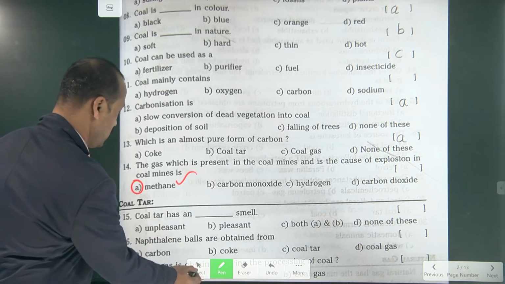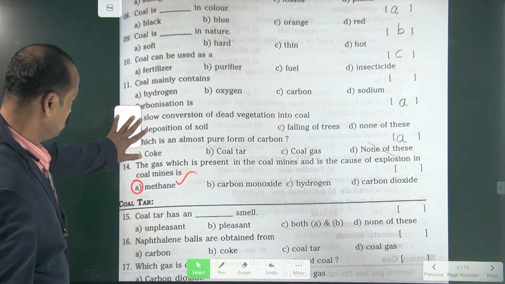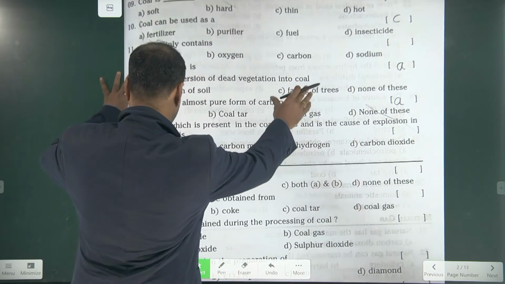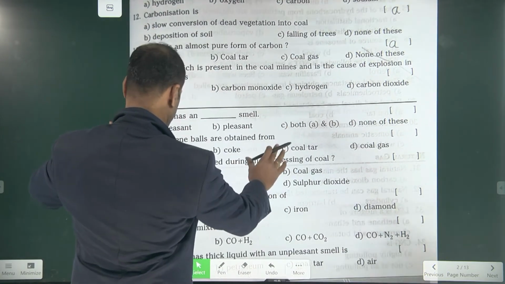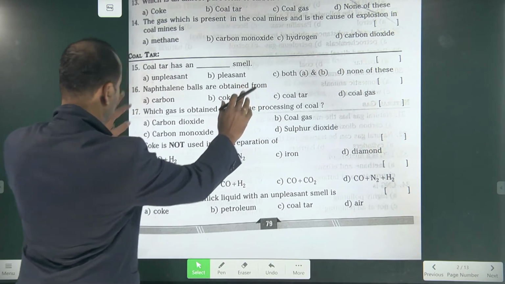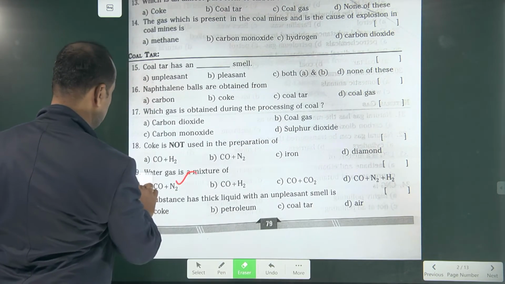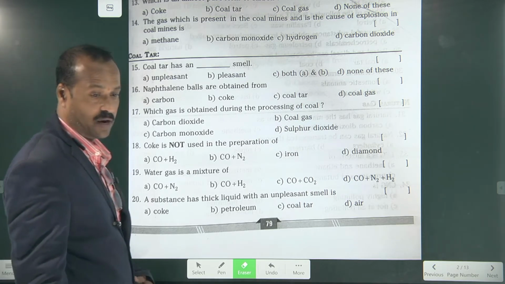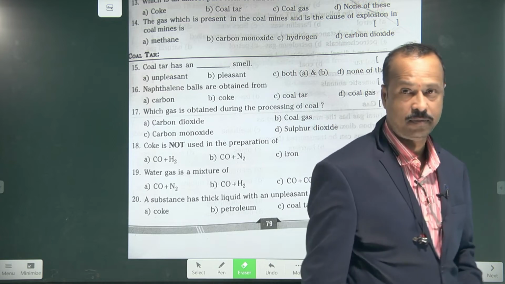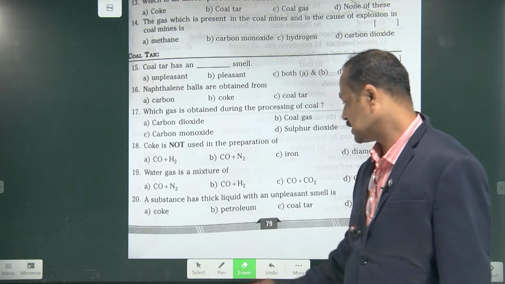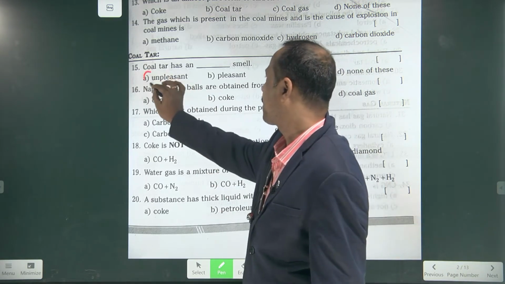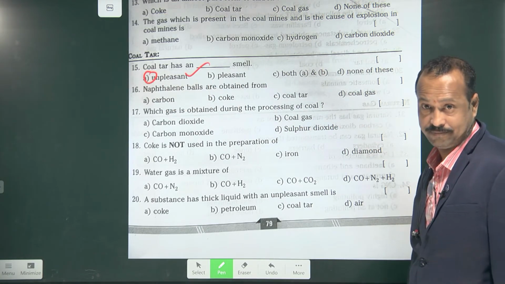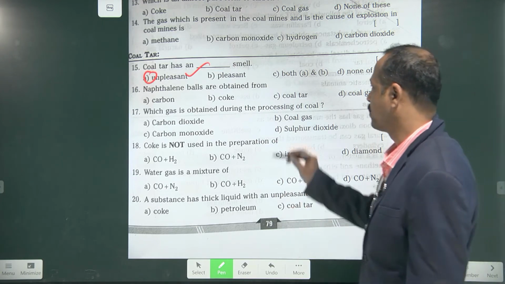Now the next questions are based on coal tar. Coal tar has a dash smell. What type of smell does coal tar have? Unpleasant smell. Very good boy. Naphthalene balls are obtained from? Coal tar. Very good.